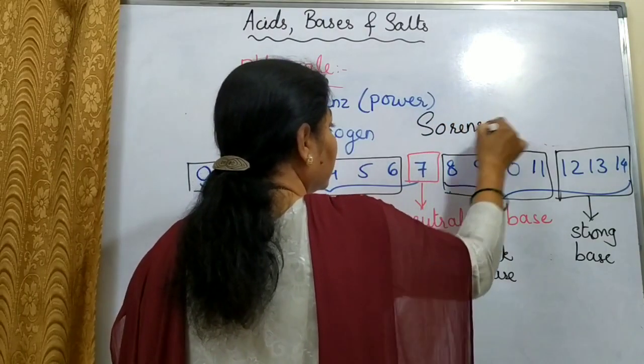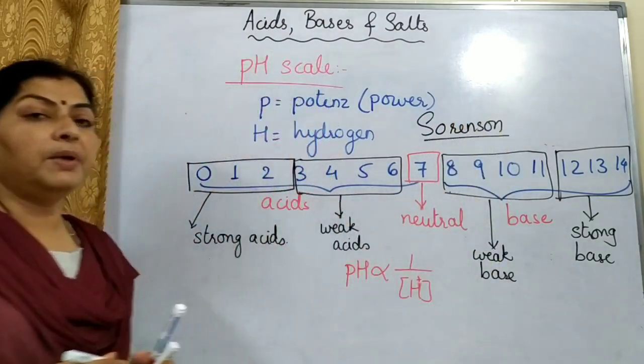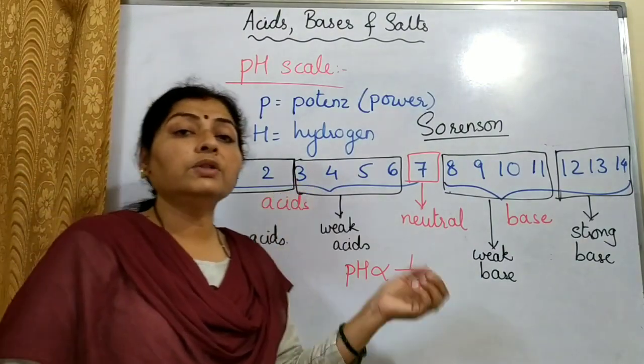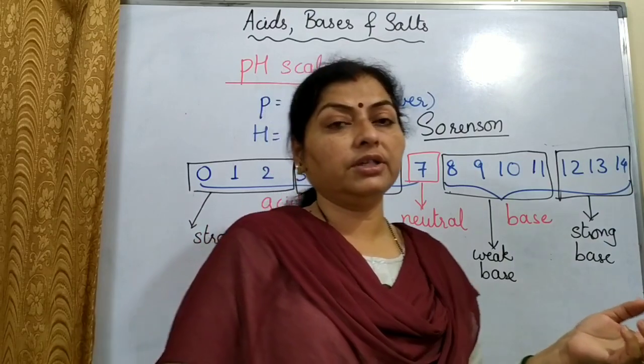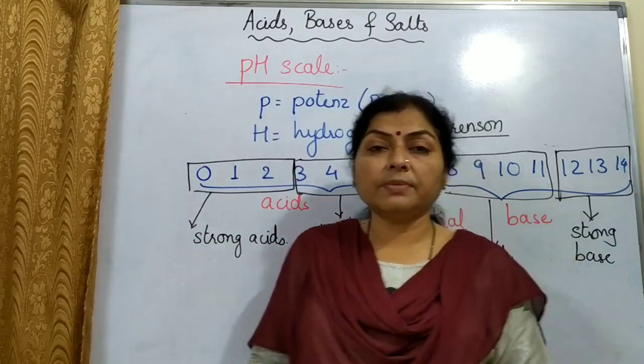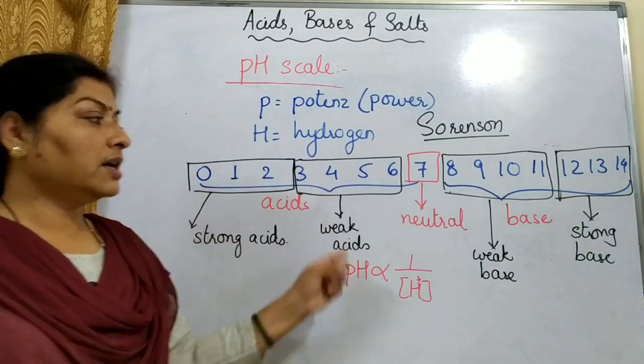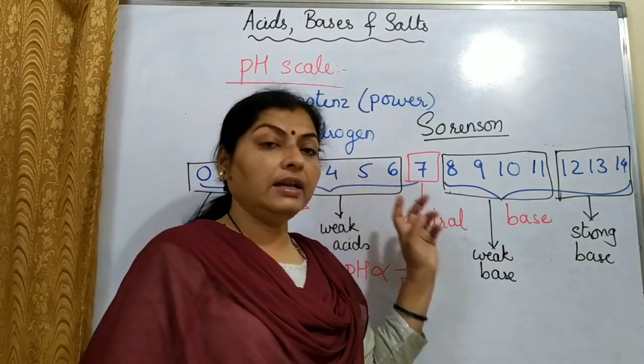This scale is helpful to know the strength of hydrogen ion concentration and to categorize substances or solutions into strong acid, weak acid, strong base, weak base and neutral.